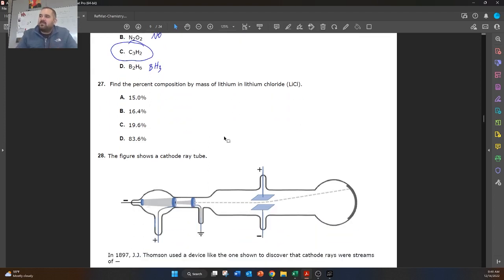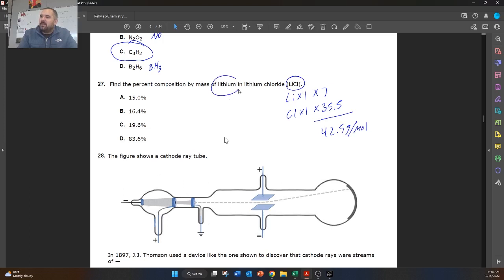Find the percent composition by mass of lithium in lithium chloride. So to do that, first thing we're going to do, we're going to calculate the molar mass of lithium chloride. So we have lithium times 1 times 7, and then we have chlorine times 1 times 35.5. And we can multiply straight across, but because it's 1, we're just going to add them. It's going to give us 42.5 grams per mole. So for every mole of lithium chloride, we have 42.5 grams.